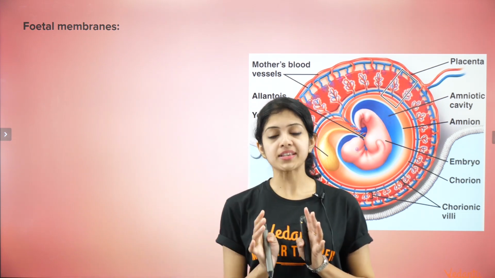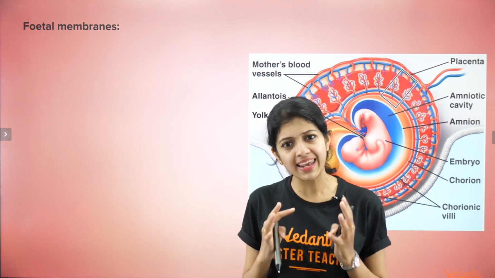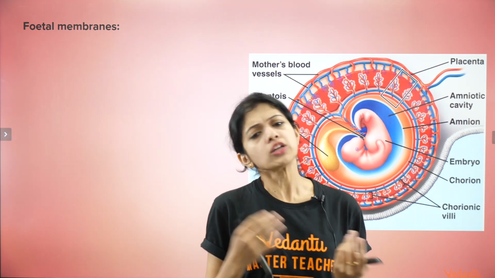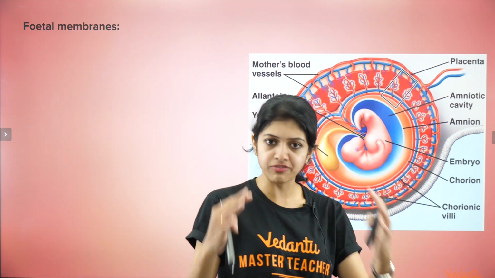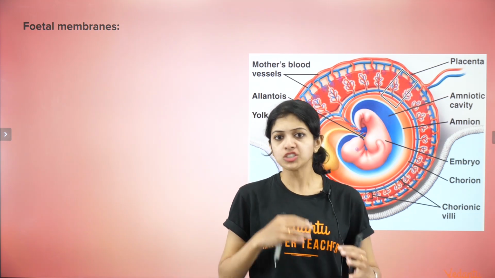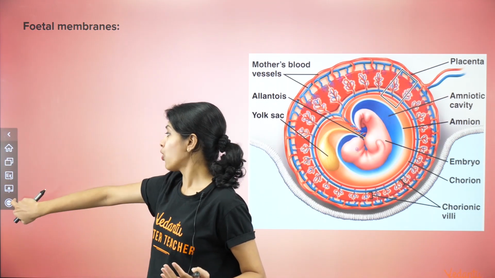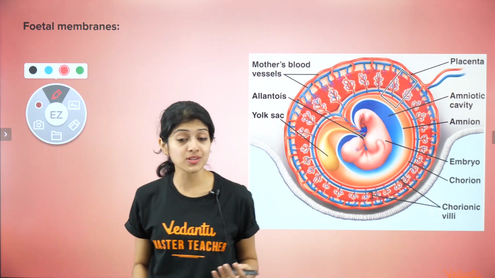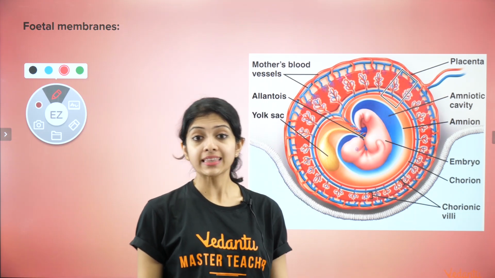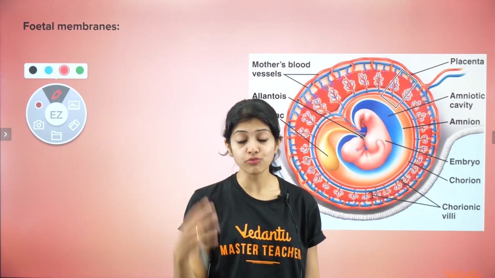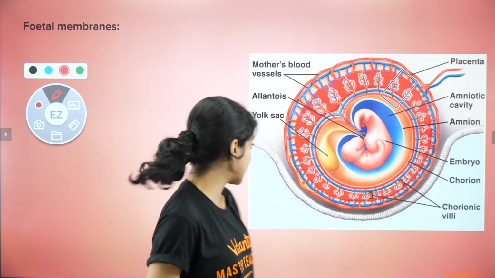We know that the fetus is growing inside the mother's uterus, and protection has to be very high, right? Because the mother will be active all this while. God willing, everything goes well, she will be active and she has to continue with all her daily chores. So how is the baby protected? How is the fetus protected? That is because there are 4 major layers or 4 major membranes that protect the fetus during pregnancy.